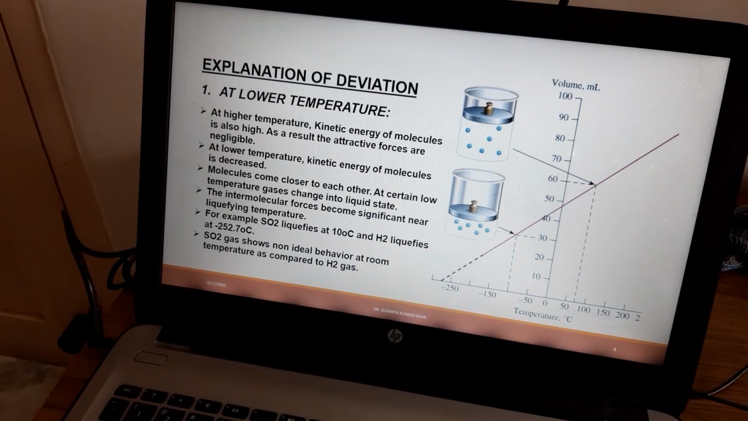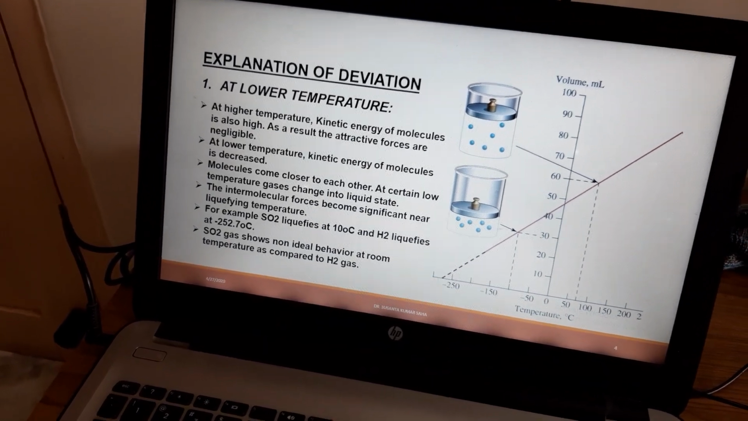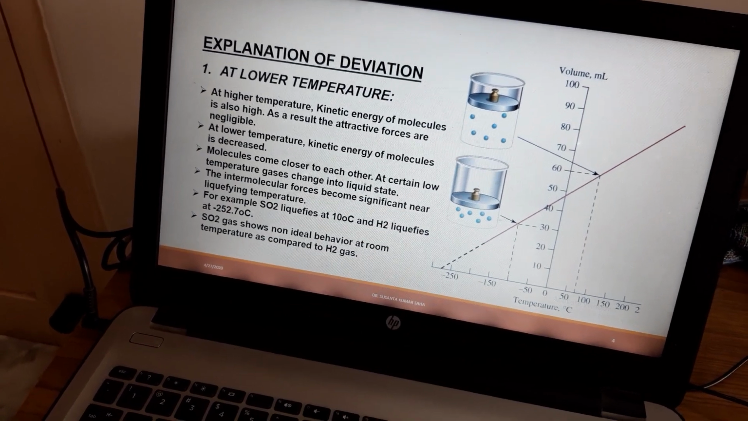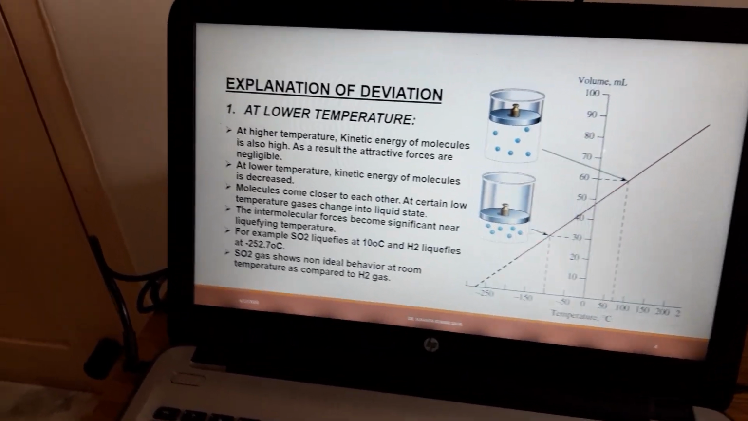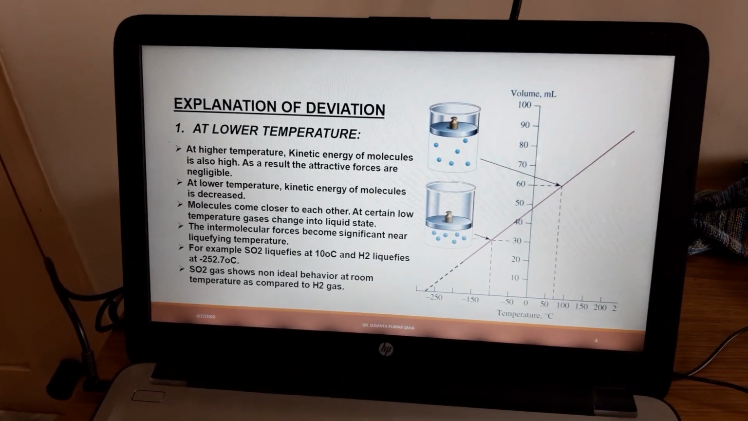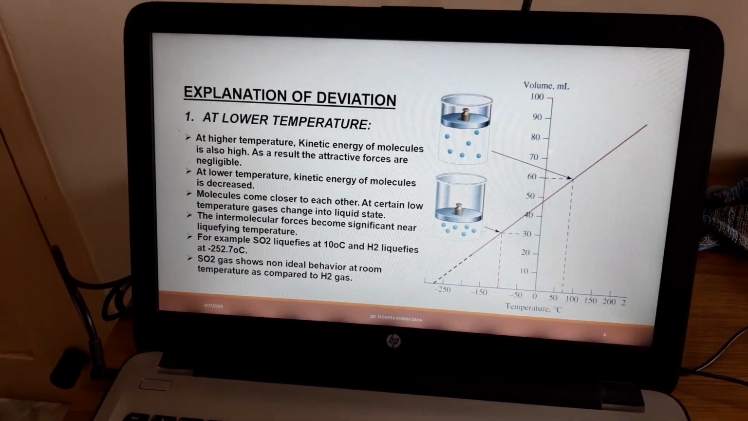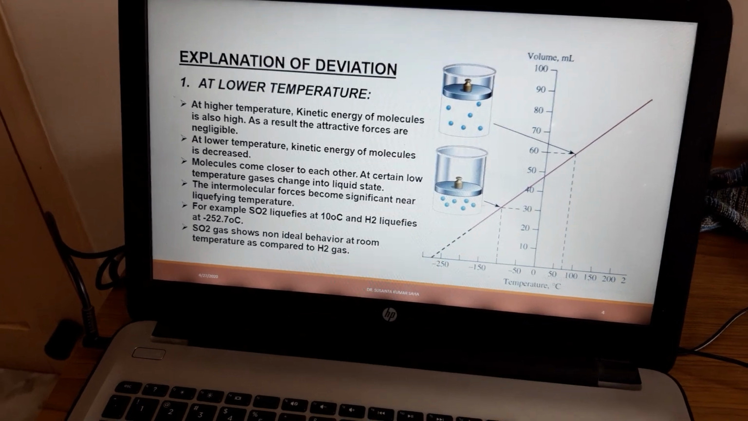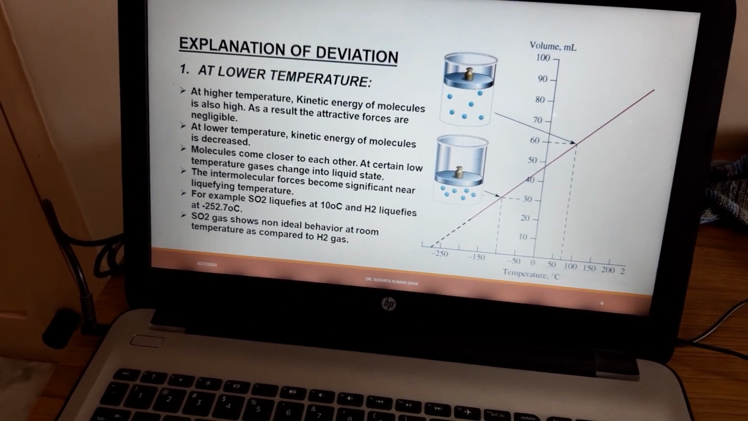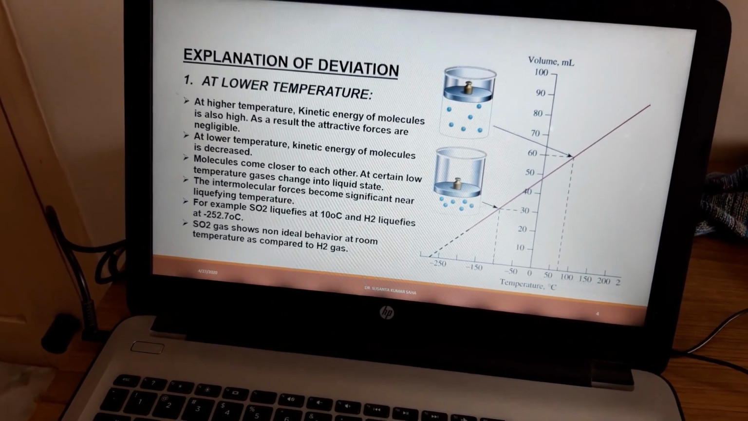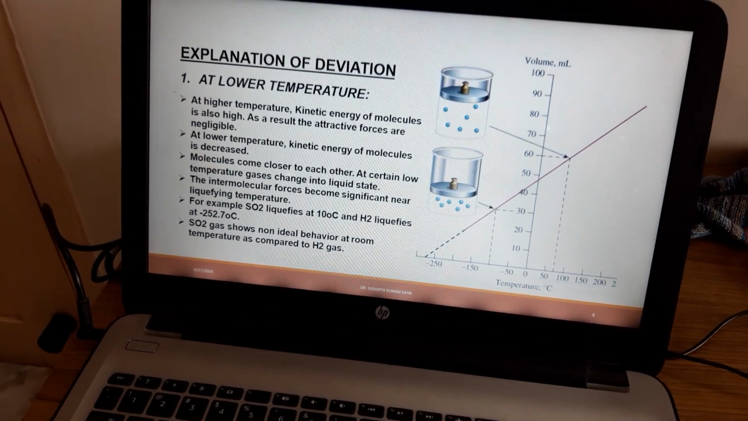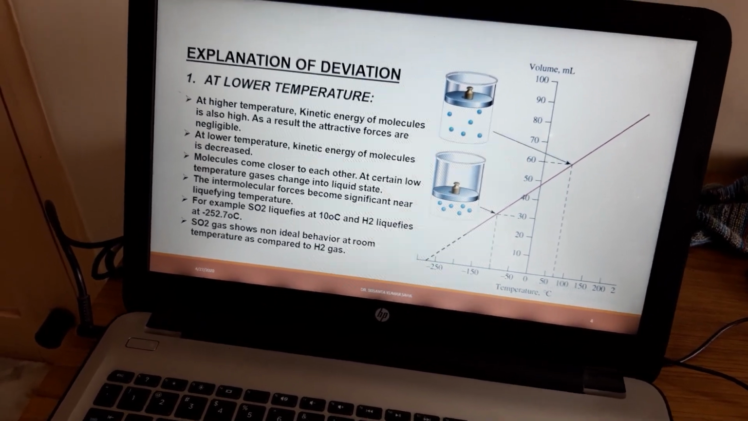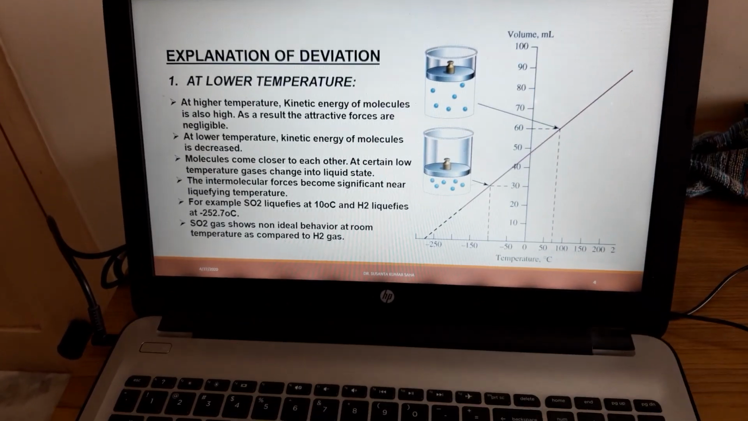Now we'll discuss the explanation of the deviation. So why, at low temperature and high pressure, do gases not behave ideally? At high temperature, the kinetic energy of molecules is also high. As a result, the attractive forces are negligible because the molecules are far away from each other.